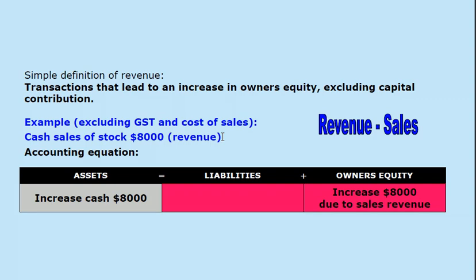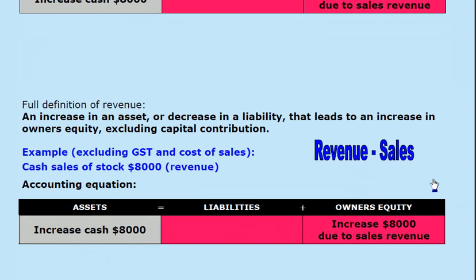In this example, we're going to exclude the effects of GST and the cost of sales. So cash sales of stock $8,000. This will increase assets by $8,000 because it'll lead to an increase in cash or bank. And it'll also lead to an increase in owner's equity because the sales activity increases owner's equity. So, does it fit within the definition? Transactions that lead to an increase in owner's equity excluding capital contribution. Yes, the transaction has led to an increase in owner's equity, and it's not a capital contribution, so it must meet the definition of revenue.